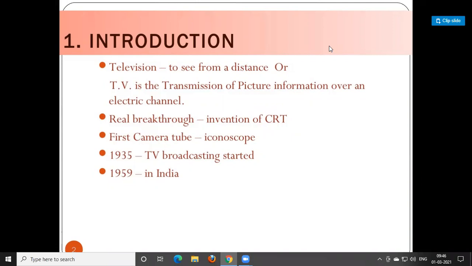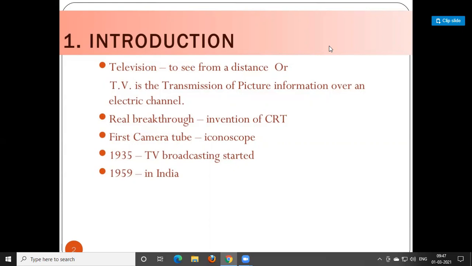So the first unit is the fundamentals of color television. Before that, we must know the introduction to television. Here, television: tele means long distance, and vision means we are able to see. So television is nothing but seeing from a long distance, or TV is also the transmission of pictures and information over an electrical channel.